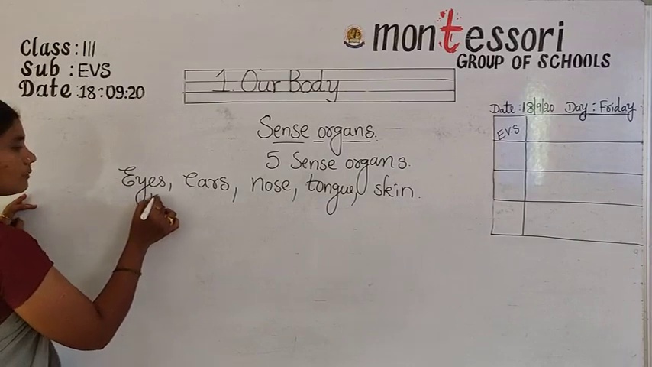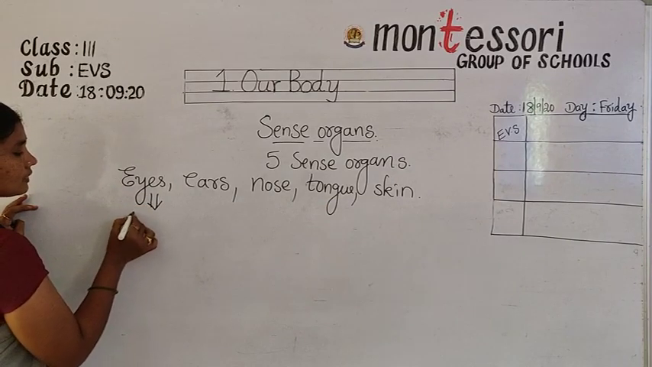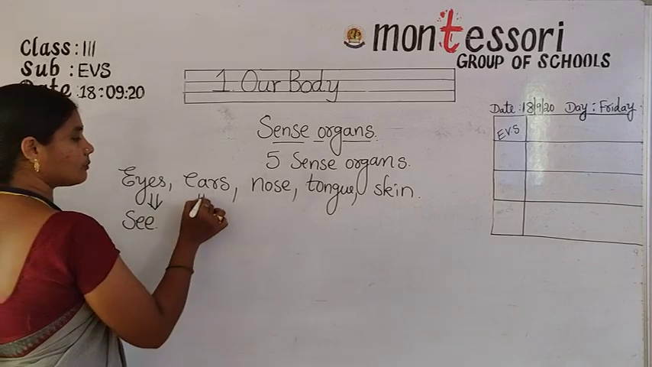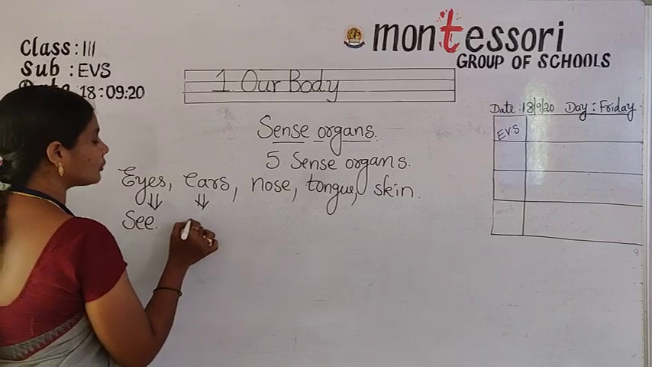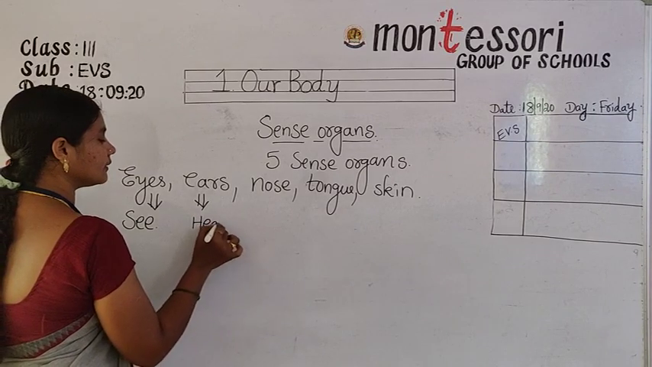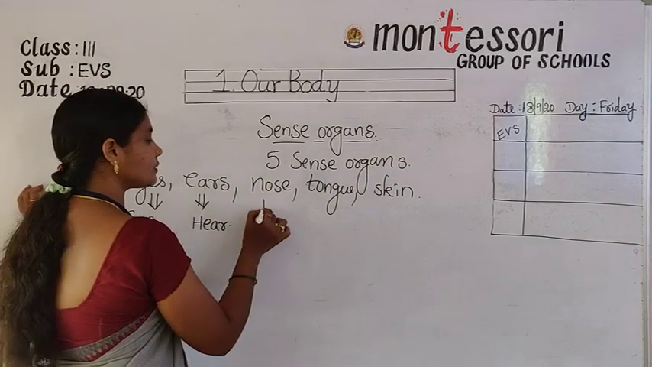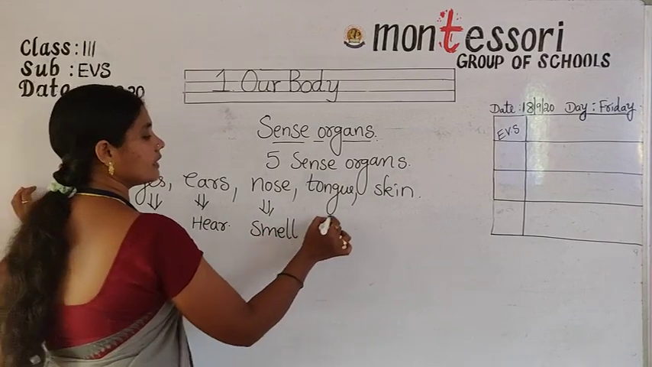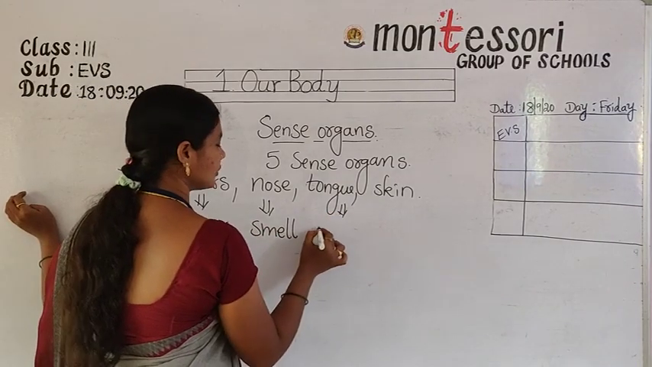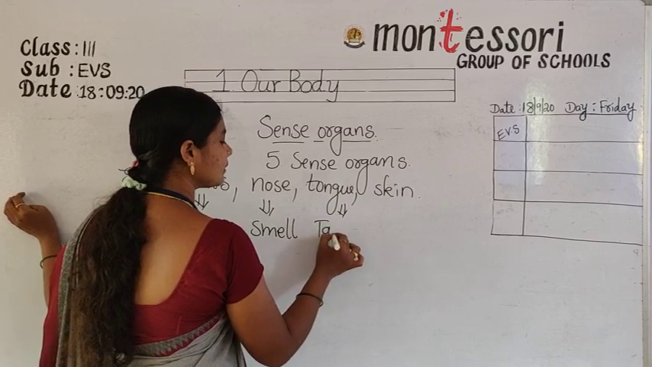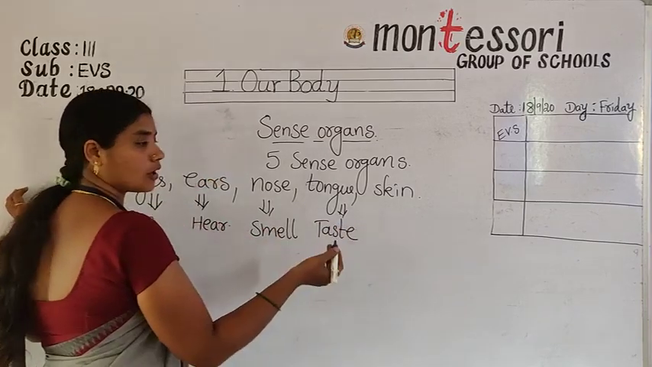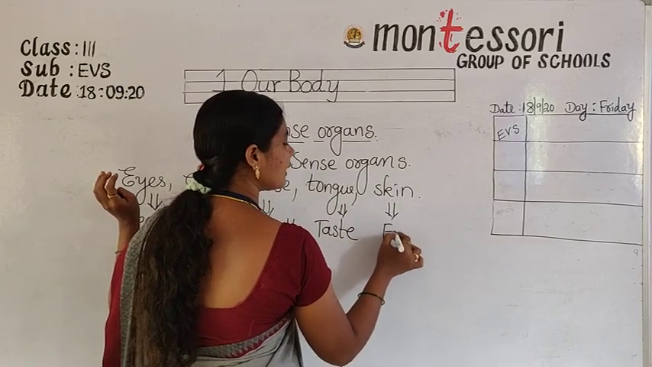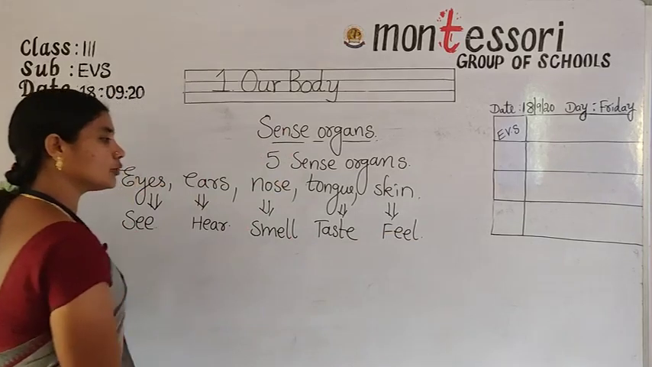Okay. So for what purpose are eyes useful? To see. What is the function of the eye, children? To see. For what purpose are ears useful? To hear. For what purpose is the nose useful? To smell. Then for what purpose is the tongue useful? To taste, and to talk. Then for what purpose is skin useful? To touch, to feel.